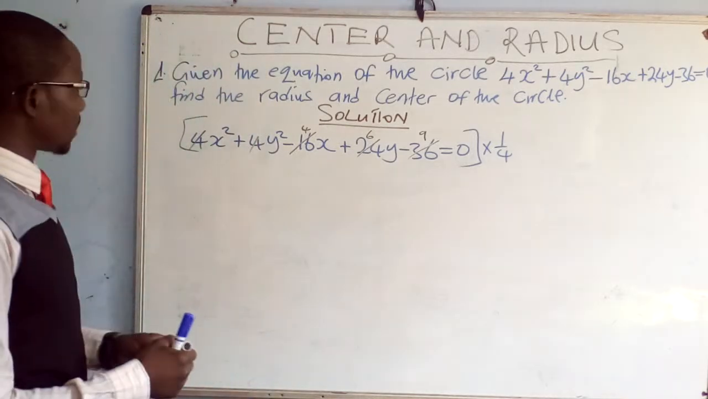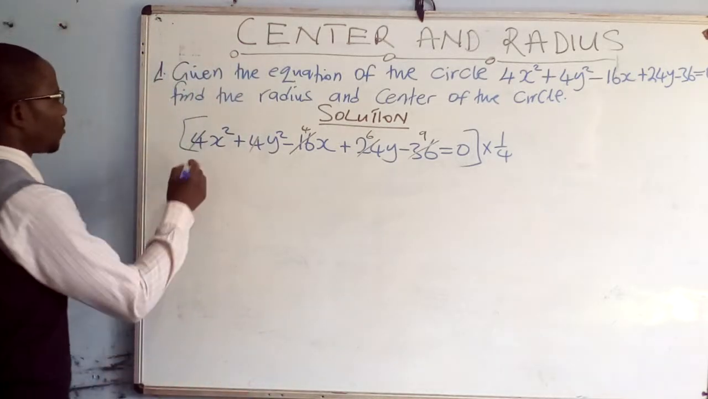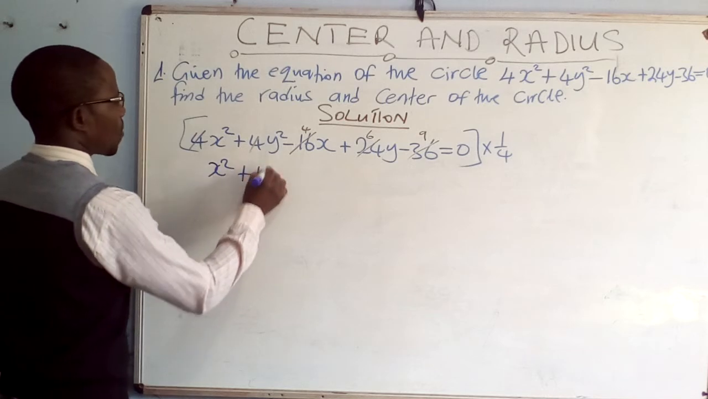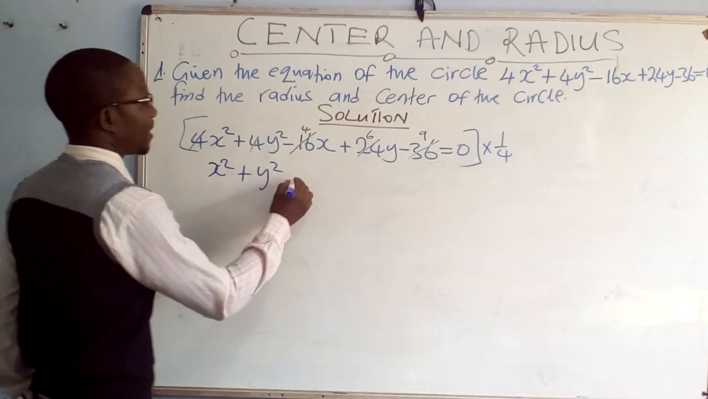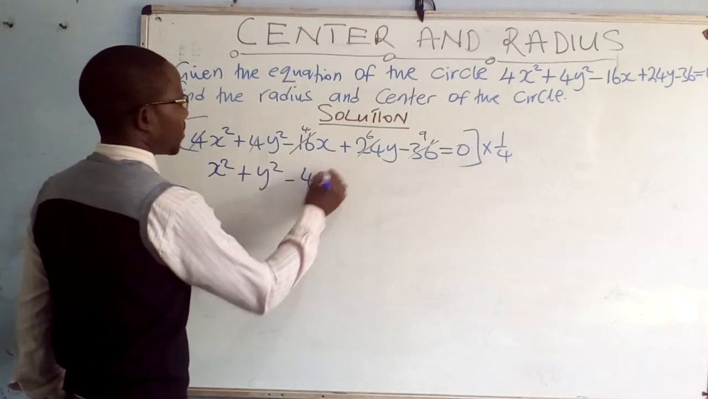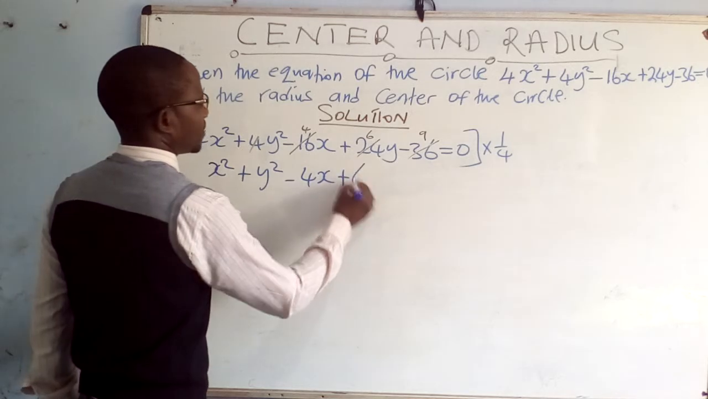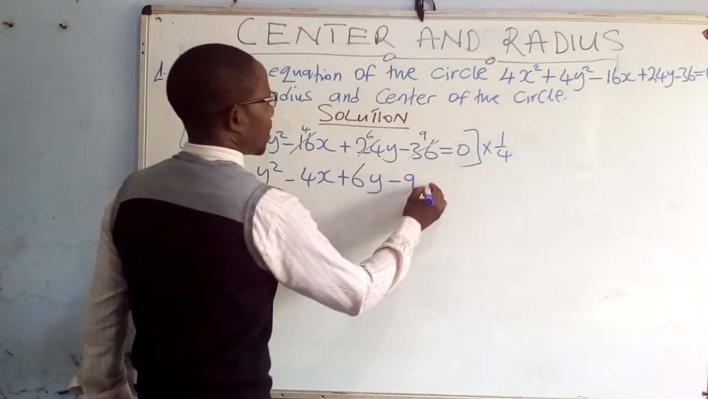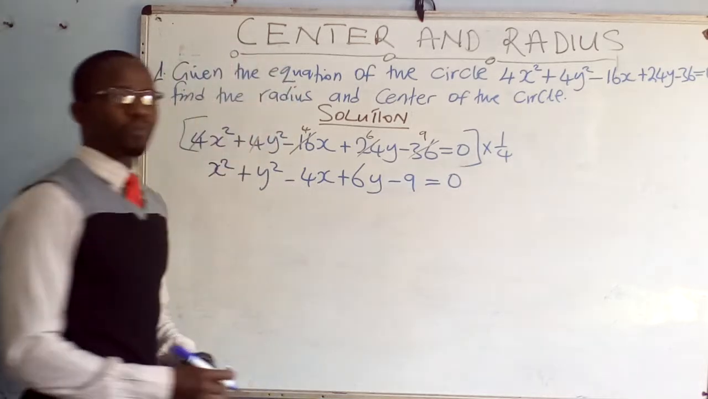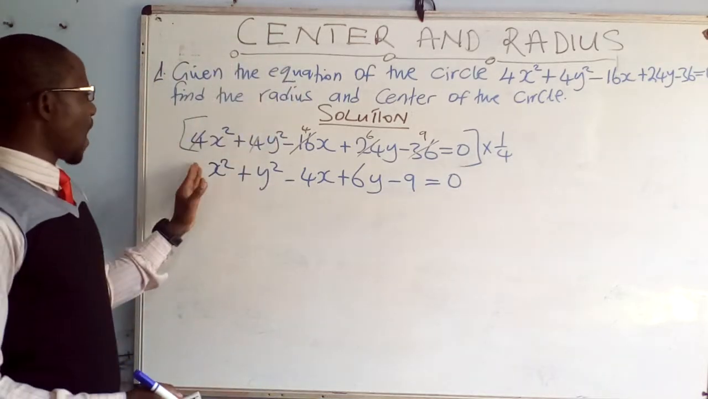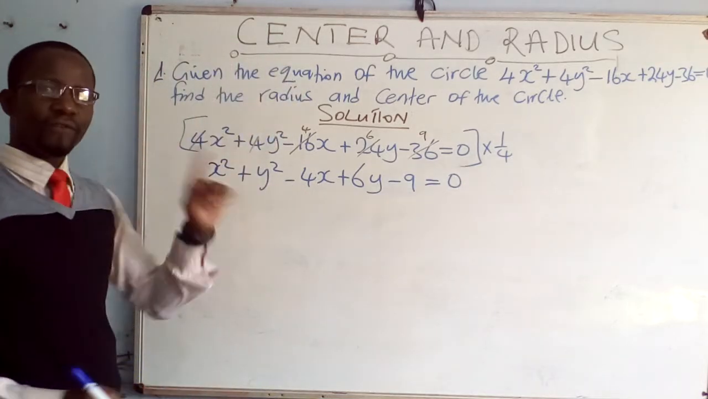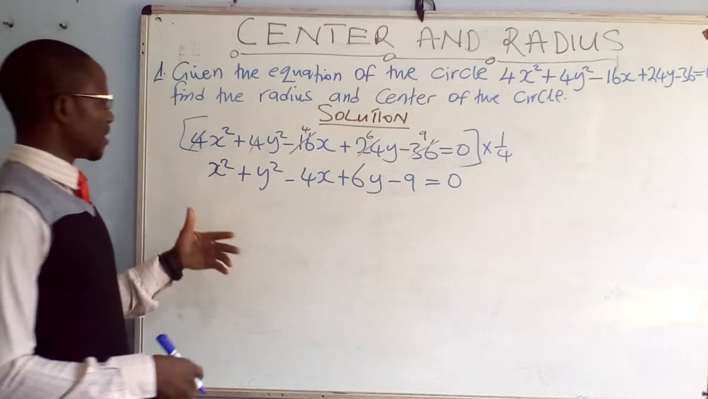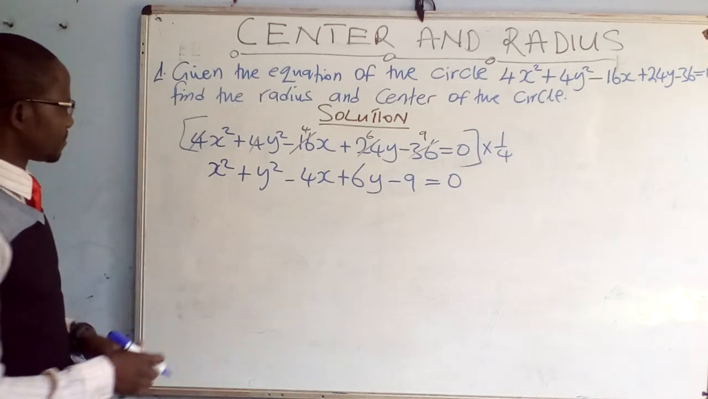Okay? So at this point now, what do we have? We have x squared plus y squared minus 4x plus 6y minus 9 equals 0. At this point you can see we have reduced the coefficients, and these are having coefficient 1. At that point we are ready to move forward and use the completing the square method.